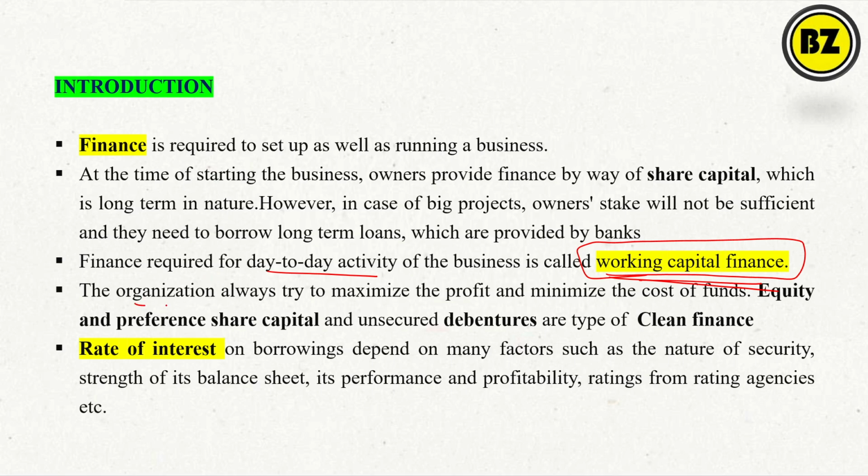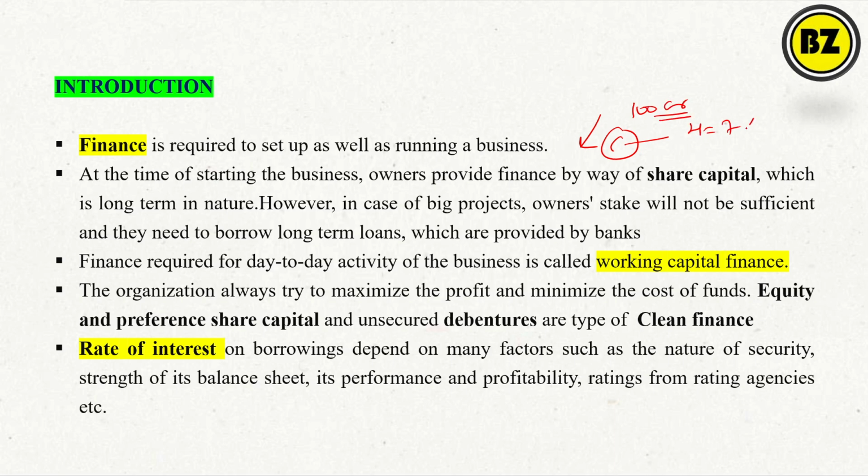The organization always tries to maximize the profit and minimize the cost of the fund. Means what? Whatever fund we borrow, for example, if any company wants to borrow a loan of, say, rupees 100 crores, and HDFC Bank is providing it at 7% and SBI is providing it at 6%, which fund will they prefer? Obviously from SBI at 6%, right? That means every company wants to minimize the cost of the fund.